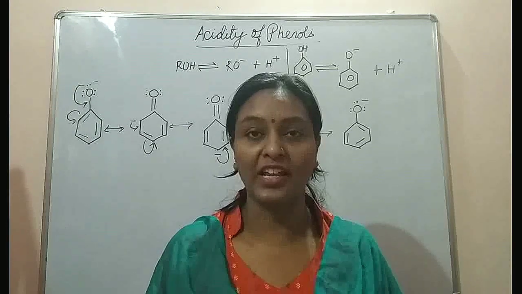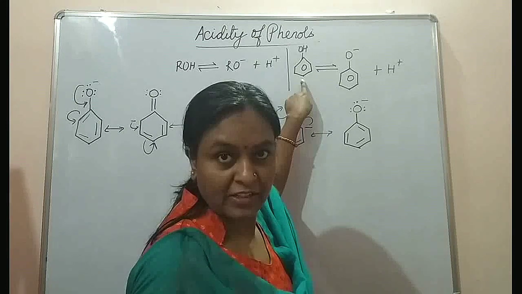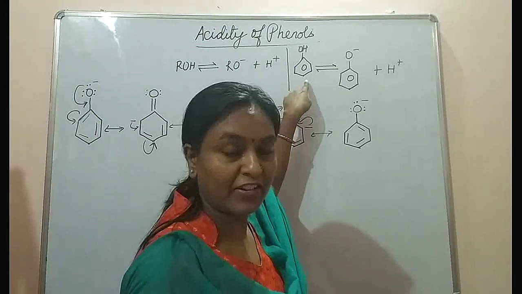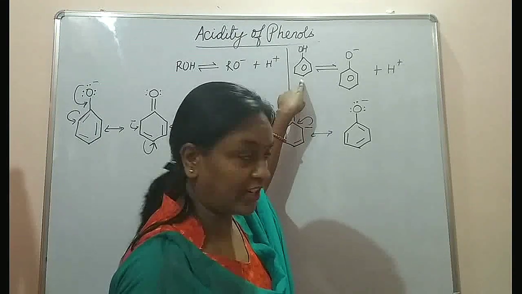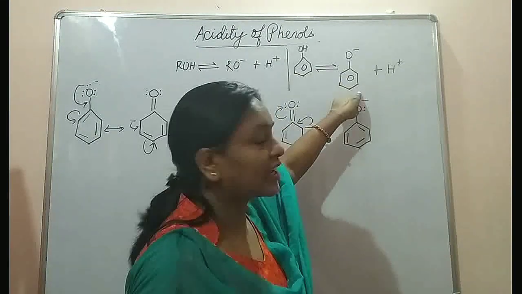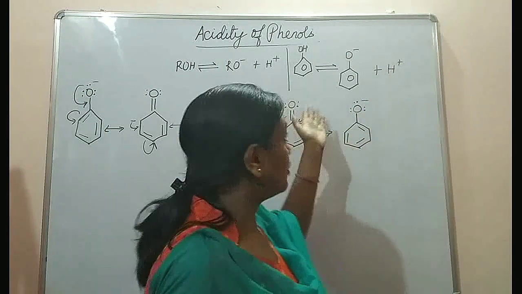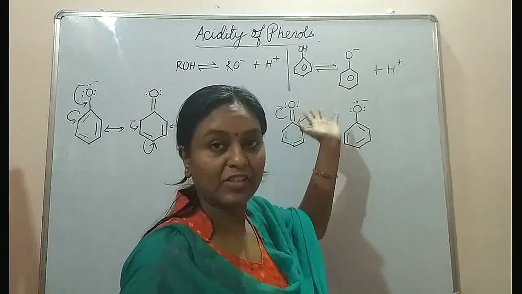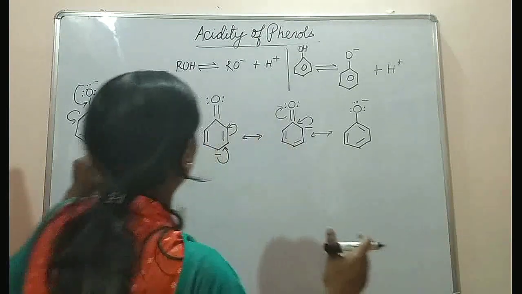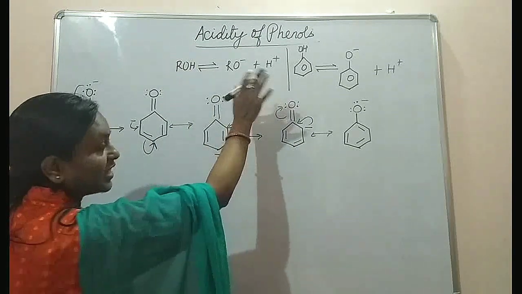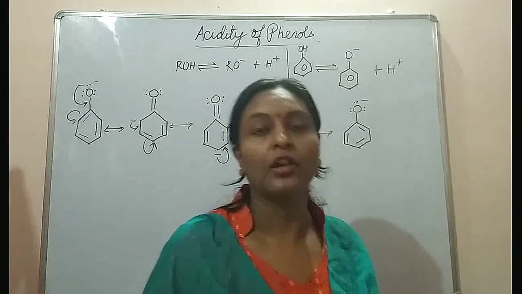Now you can raise a question: even phenol has got resonating structures. Even resonance can take place in phenol. So on the reactant side, we have got a resonating structure, and on the product side, we have got a resonating structure. Then why is that reaction feasible at all? We have a stable structure on both sides, as a reactant and as a product. But in the alcohol case, you can see that no resonance can take place, so you can say that it cannot furnish proton readily.